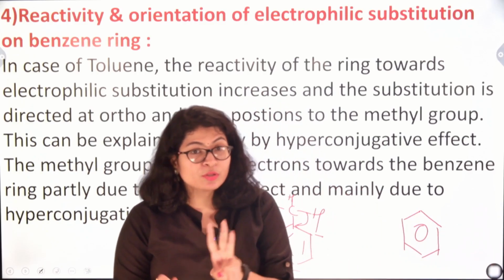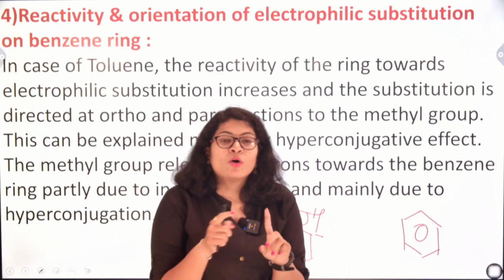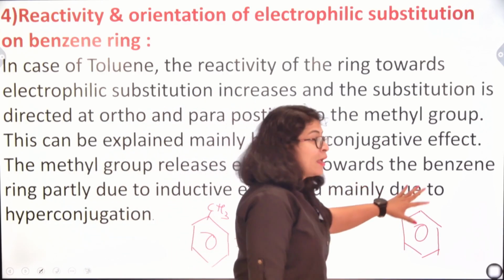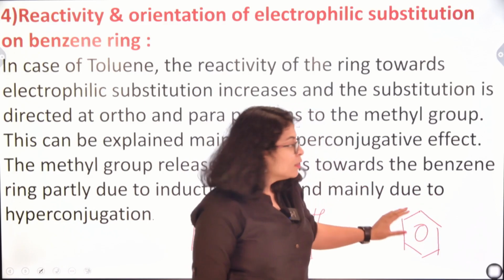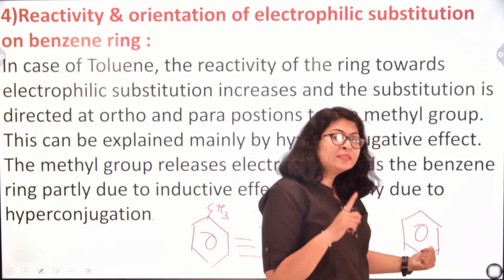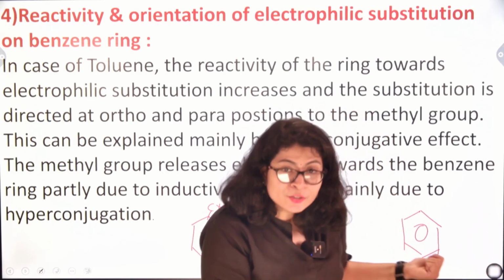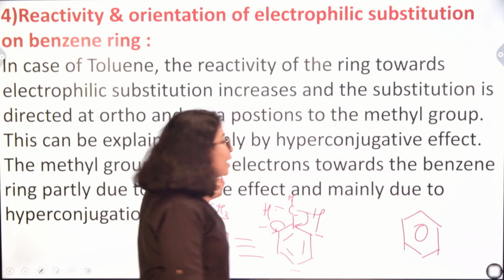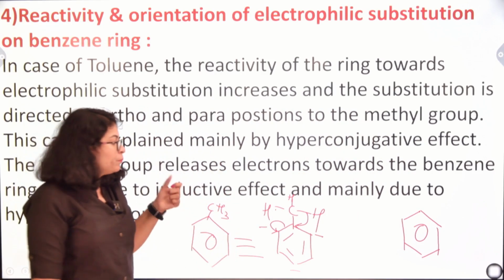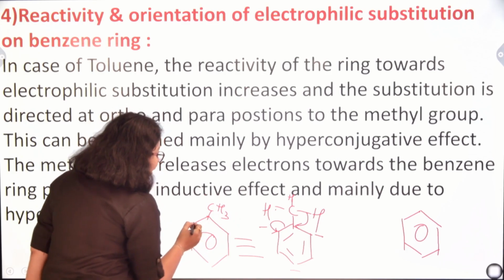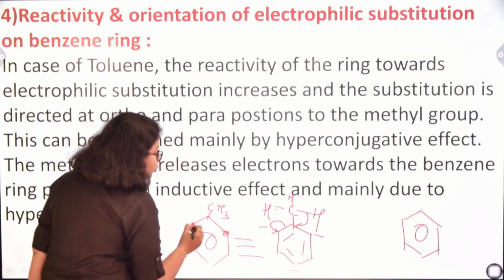There are 3 positions on the benzene ring, which are ortho, meta as well as para. Now, this has no ortho, meta, para because all the positions are equivalent as there are no substituents on the benzene ring. But once a substituent is introduced, for example, a methyl group in this case, then the carbon atoms just adjacent to this group are called ortho carbons, ortho position.